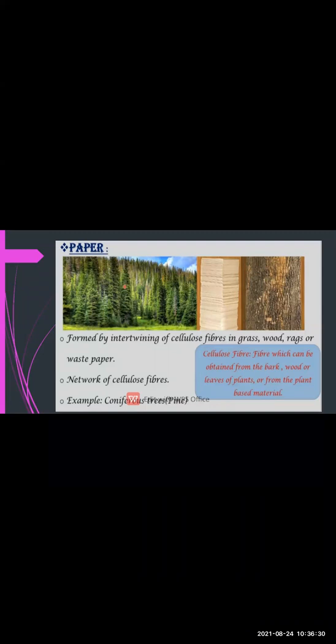So what is the meaning of cellulose fiber? Cellulose fiber means the fiber which is obtained from the bark, wood or leaves of the plant, or from plant-based material. All the things which are obtained from the bark of the plant, wood or leaves are known as cellulose fiber. A network of cellulose fiber is used for making papers.